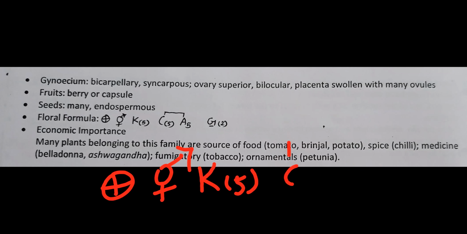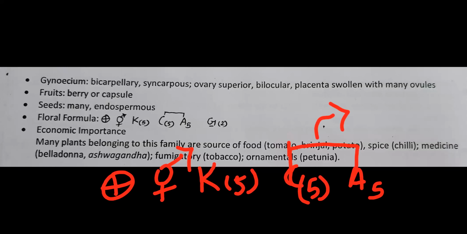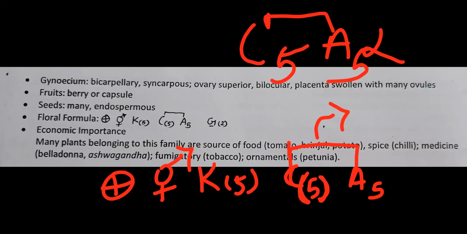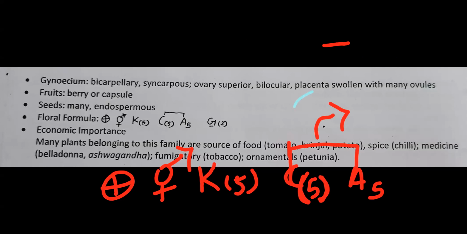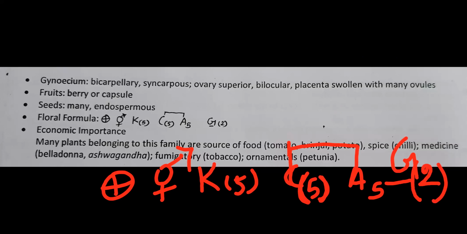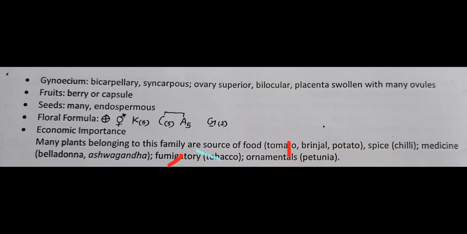Corolla है 5 fused petals, androecium, 5 free stamens, and make association with the help of a line. This indicates the epipetalous condition. Remember, C5 bracket में आना चाहिए. Generally students forget that. ऐसा लिख देते C5, A5 and this. No, this is wrong. You will have to make that C5 in bracket. Next and last, there's the gynoecium. Bicarpellary, so 2 fused with bracket, and superior ovary. So this is the floral formula of the Solanaceae family.